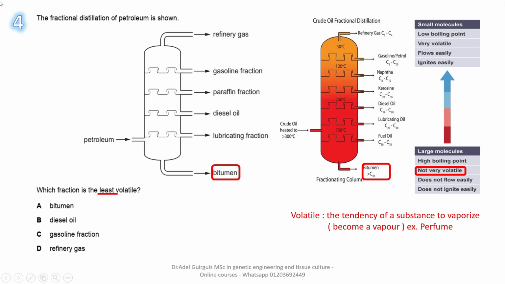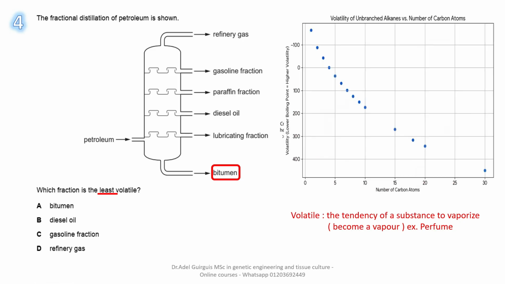What about the molecules at the top of the fractional distillation column? They are small molecules. They have a low boiling point. They are gases at the top. Very volatile, they evaporate easily, flow easily, and ignite easily. Now the relationship between the number of carbon atoms in the hydrocarbon, petroleum fractions, and volatility.